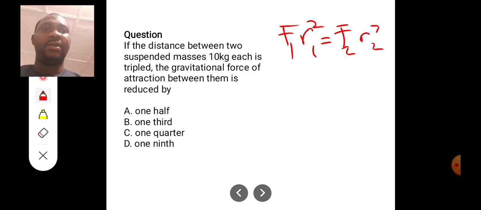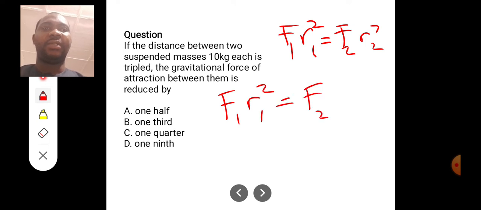Because they are inversely proportional, that's the relation for inverse proportion. So that means I can say that my F1 R1 squared is equal to F2 times, now your R2 is 3 times R1, but remember, all squared.